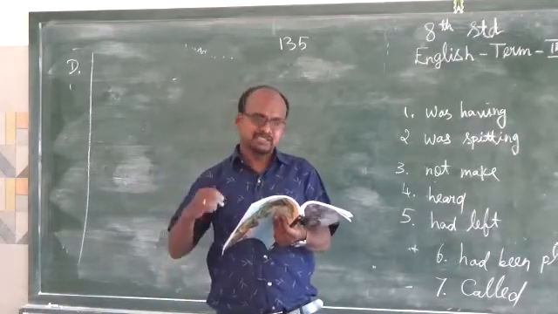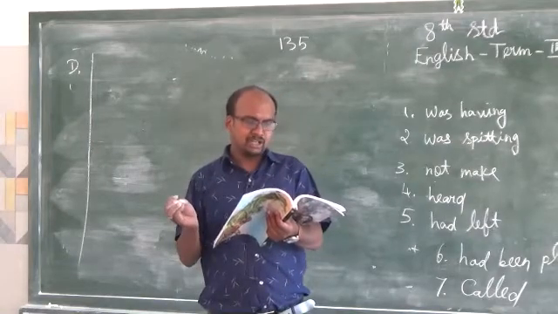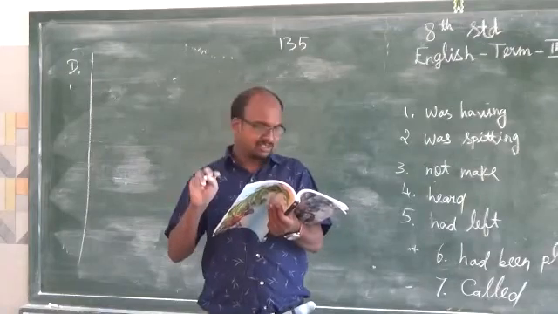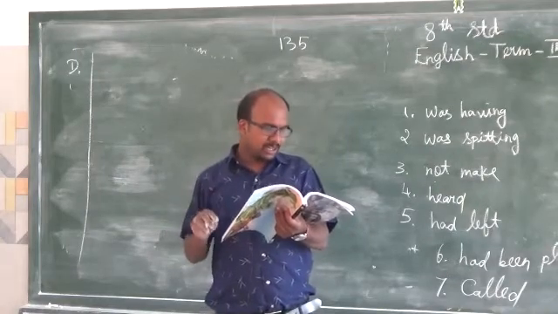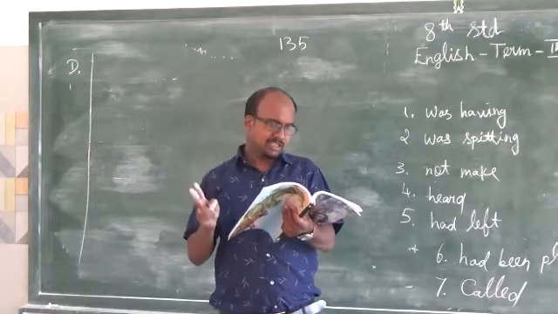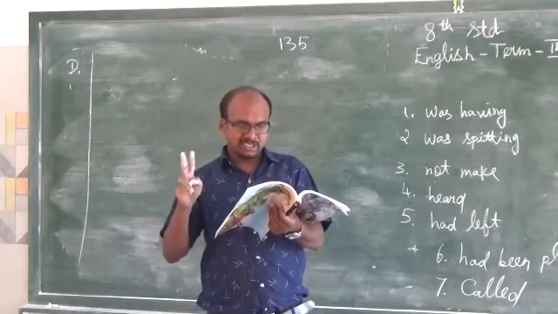Just listen now. He is having a cellular phone. He is having a cellular phone is a wrong sentence. He has a cellular phone. That is right. Sixth one, I heard him to speak on several subjects. This is a wrong sentence. Right sentence, I heard him speak on several subjects.